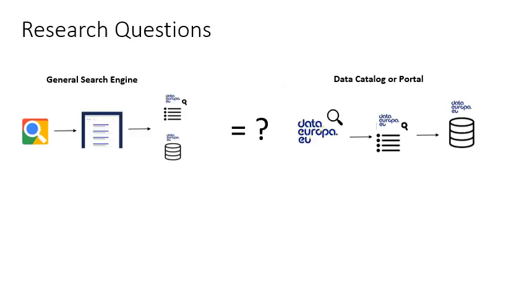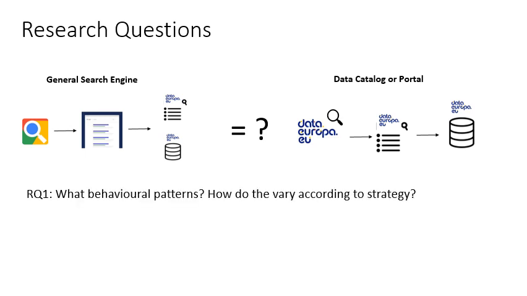In this paper, we studied differences between dataset search in a general search engine versus dataset search on a data catalog or portal, asking the following research questions. What behavioral patterns do we find? How do they vary according to strategy? What strategy leads to more success?